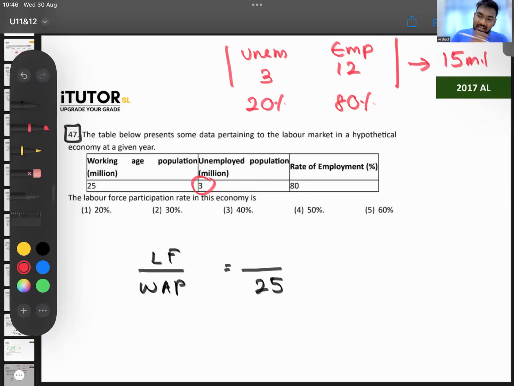Who is number 3? Nuwara Eliya 26.3. Kilinochchi, where is Kilinochchi? Kilinochchi 26.4. Kilinochchi is a little bit higher, no? Let me see if there's anyone higher than that. No, 24, 26, right? So Kilinochchi is number 3.